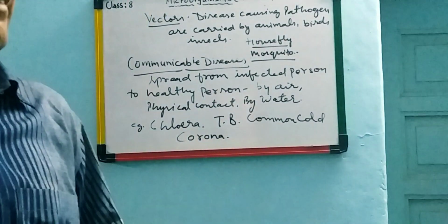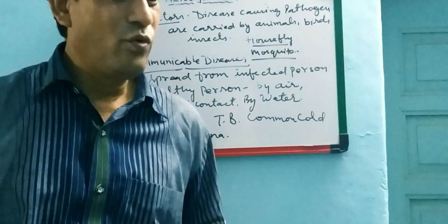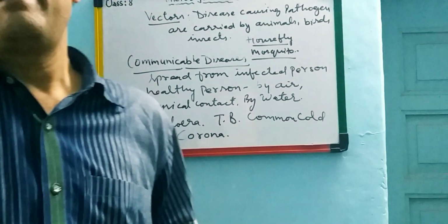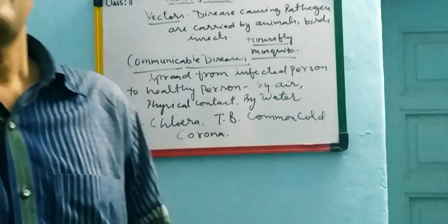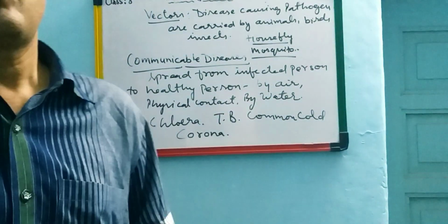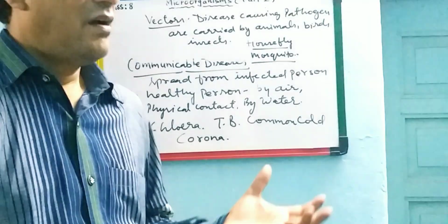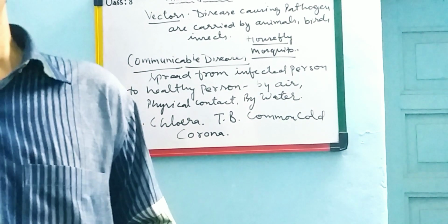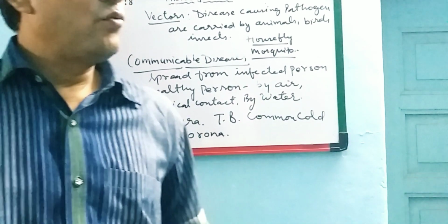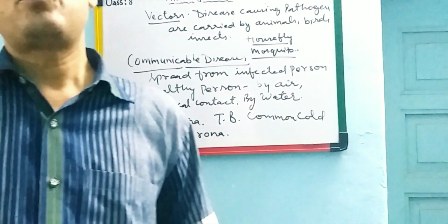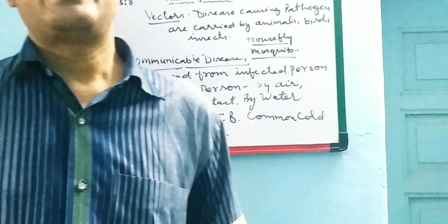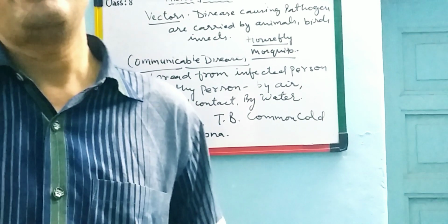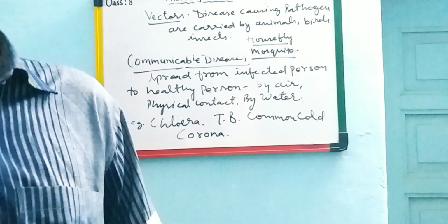Housefly: when there is infected food, or some dirty materials or sewage, houseflies carry some harmful microbes, and with the food materials or things which are open in the market, like street foods, we should be very careful about them. They should be covered. Some diseases like cholera, dysentery, tuberculosis are caused because of these vectors, houseflies.